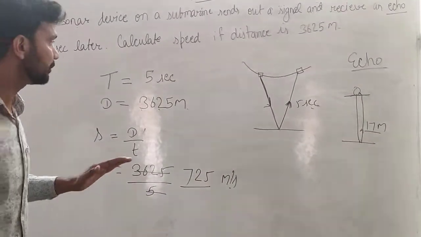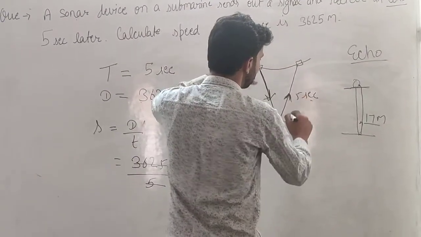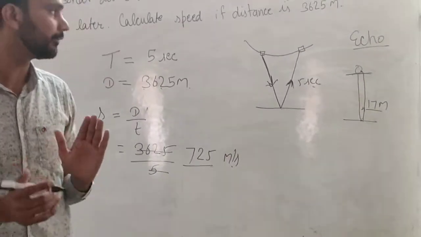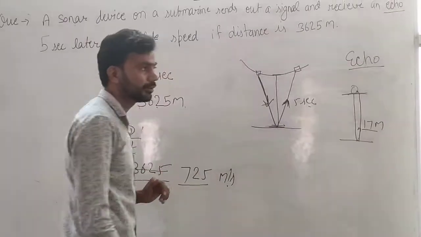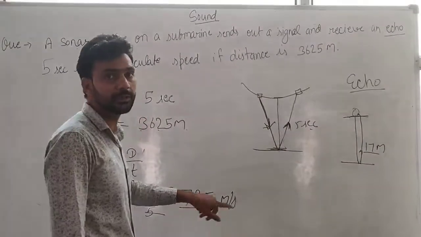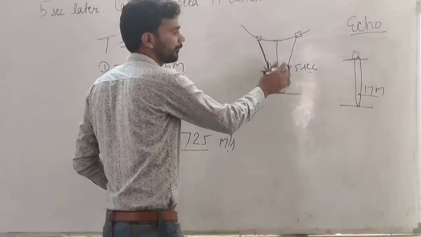But this is the speed when the distance is double, this distance and this distance. But in the question it is given that the distance of that object from here is 3625 meters. So we will multiply this speed by 2. Why do we multiply by 2? Because we have to take the half time.